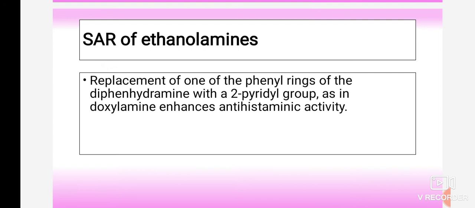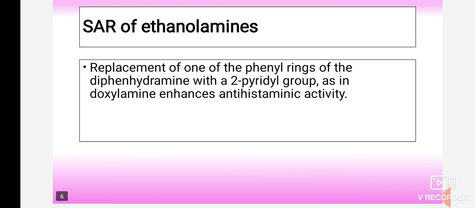In this case, one of the phenyl rings is substituted with a 2-pyridyl group, so the new drug, doxylamine, has enhanced antihistaminic activity. This you have to explain.